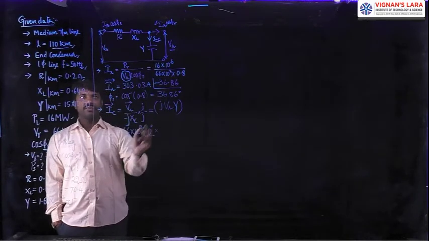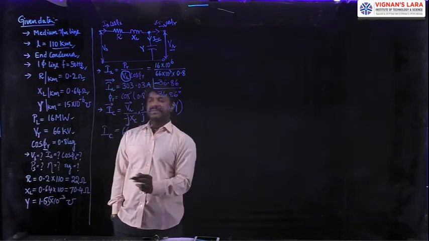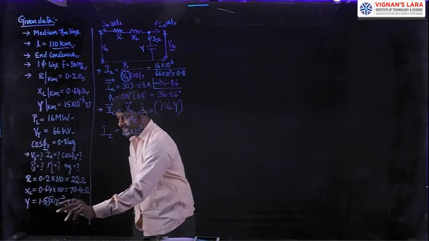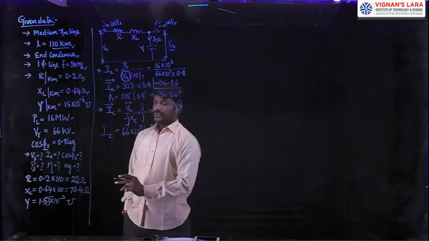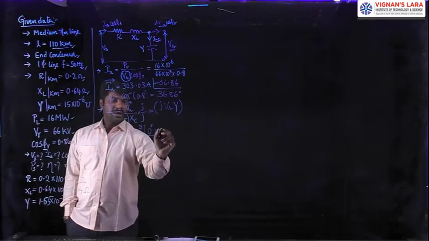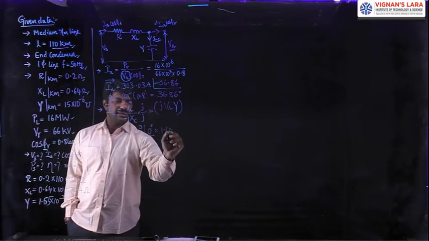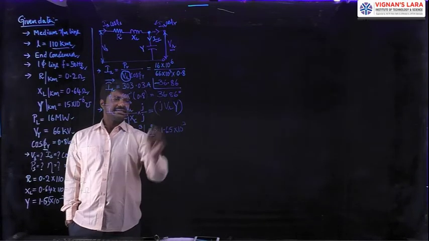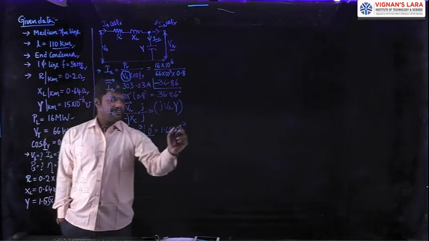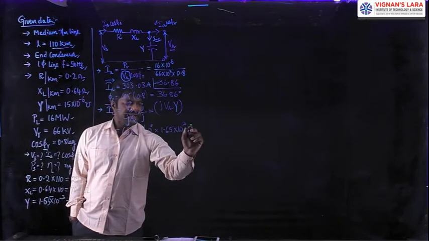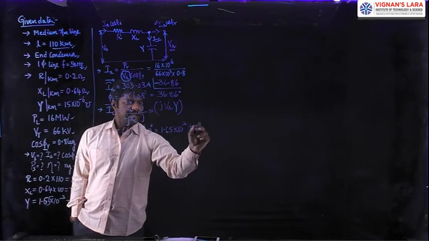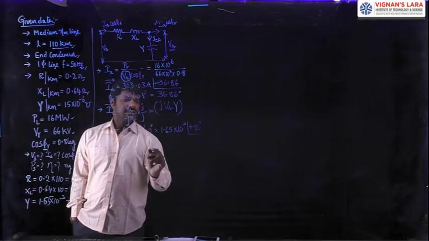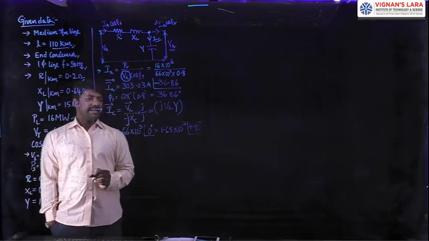The Y value we got in our calculation is 1.65 into 10 power minus 3. So substituting that, 1.65 into 10 power minus 3, as it is plus jY, it makes an angle of plus 90 degrees.